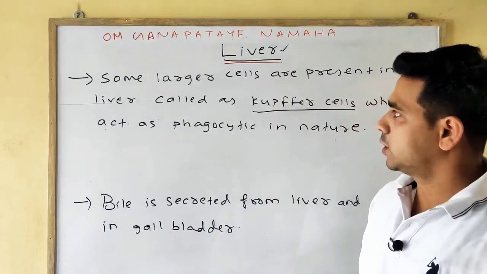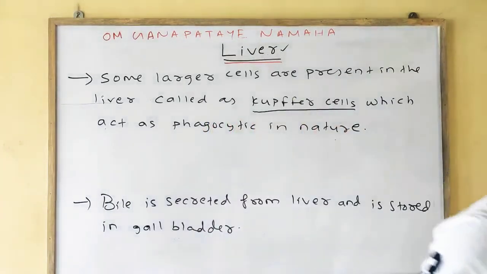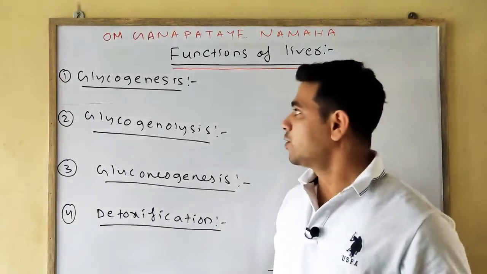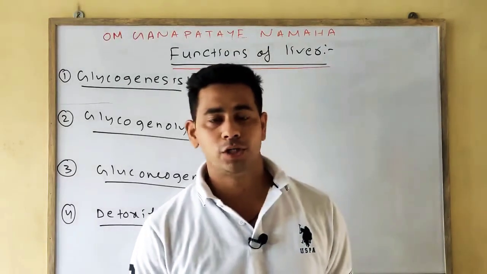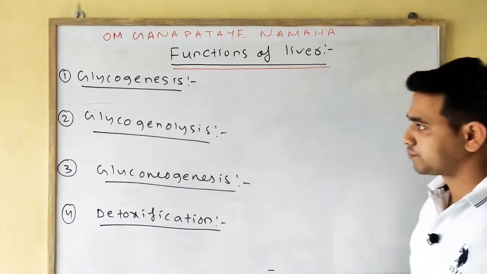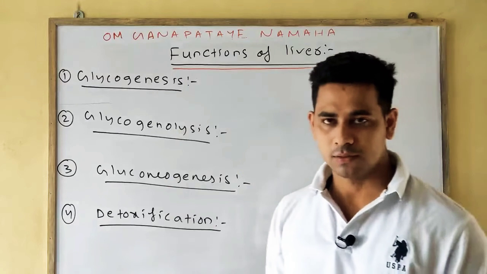Now we will discuss the various functions of the liver. Step by step we will discuss all the points. First is glycogenesis.